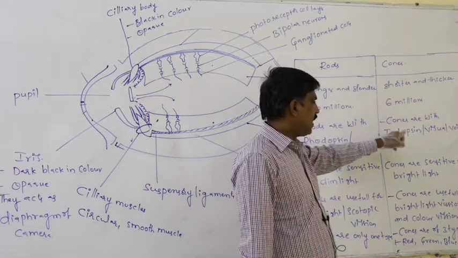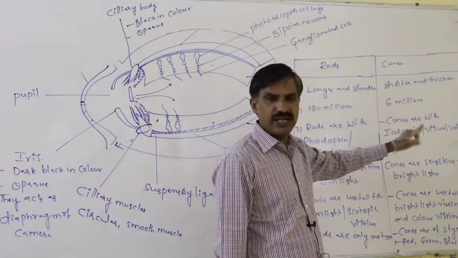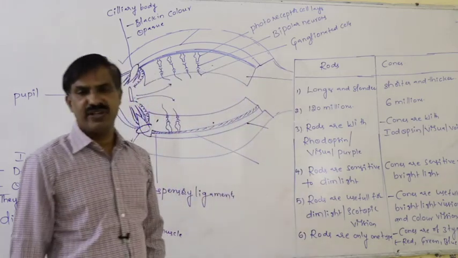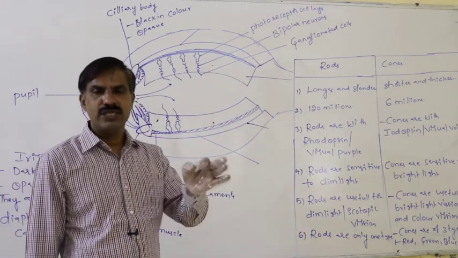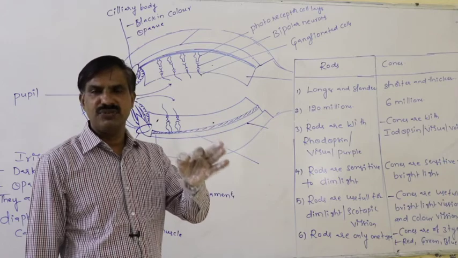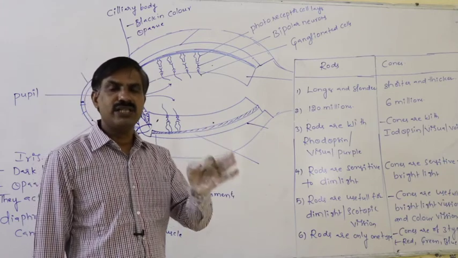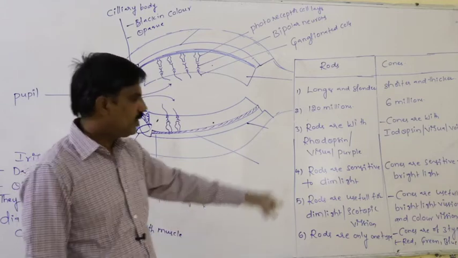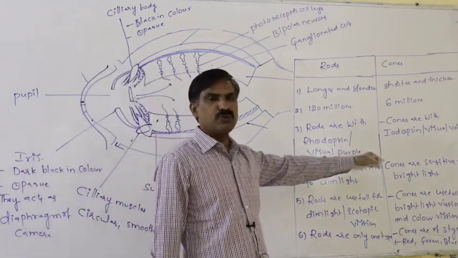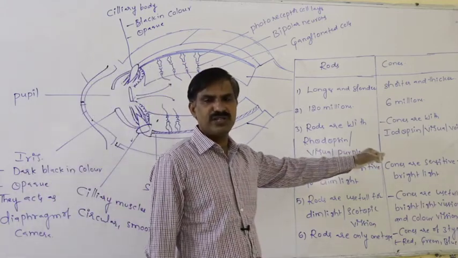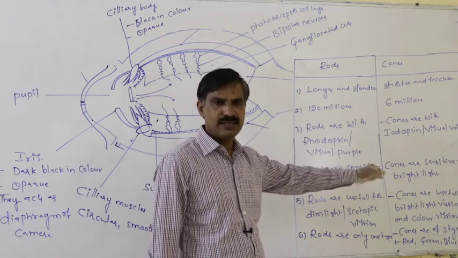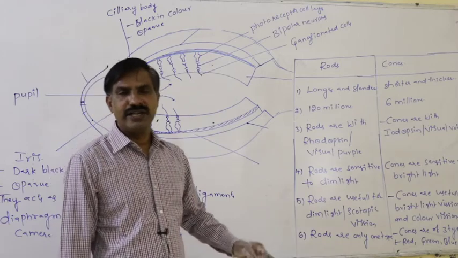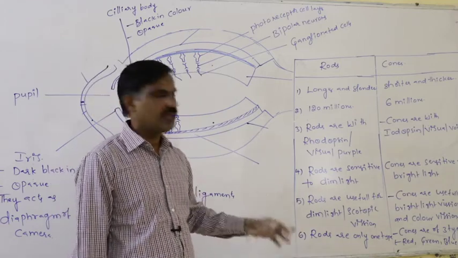In cones, iodopsin or visual violet is present. Rods are more sensitive to dim light, so they are useful for dim light vision, the scotopic vision. But cones are useful for viewing objects in daylight or bright light. They are also principally useful for color vision.